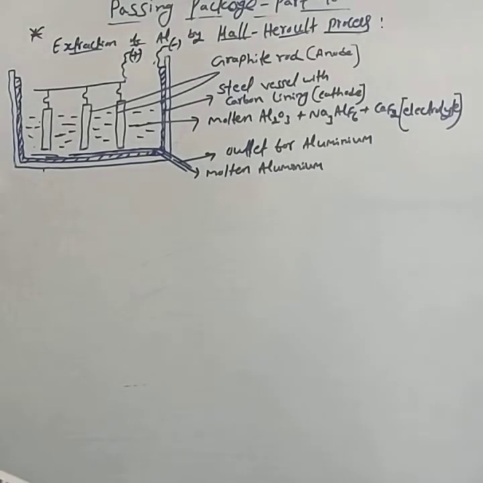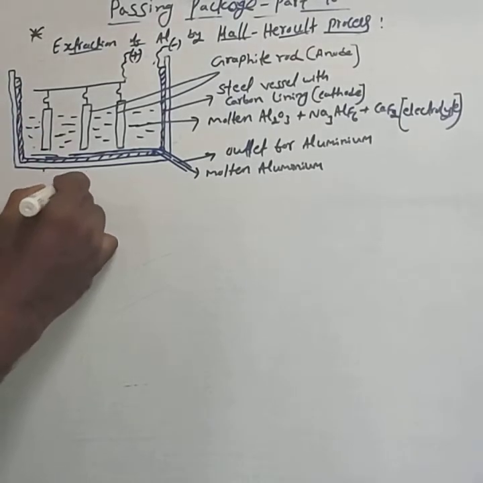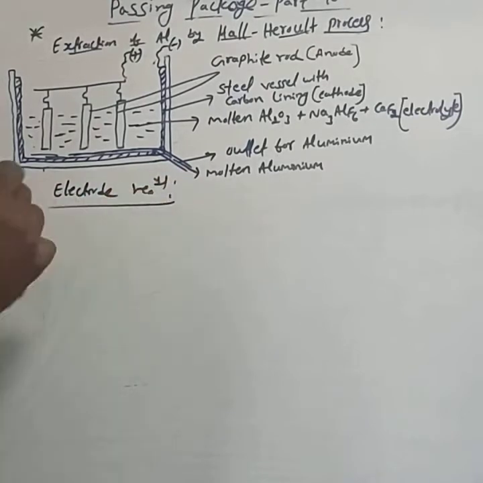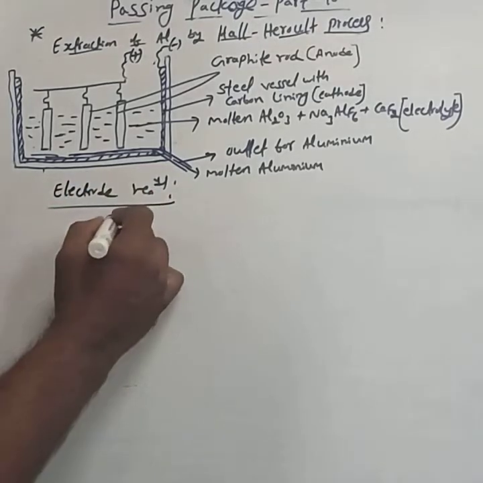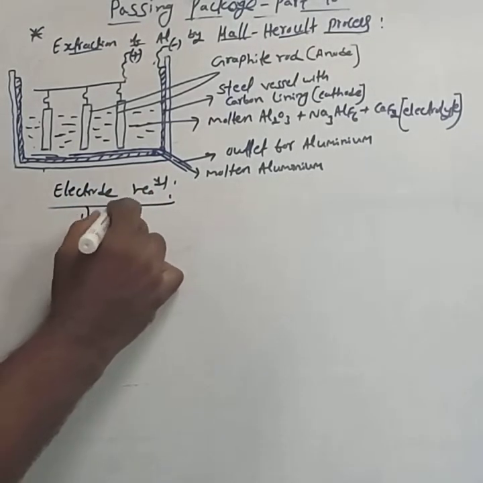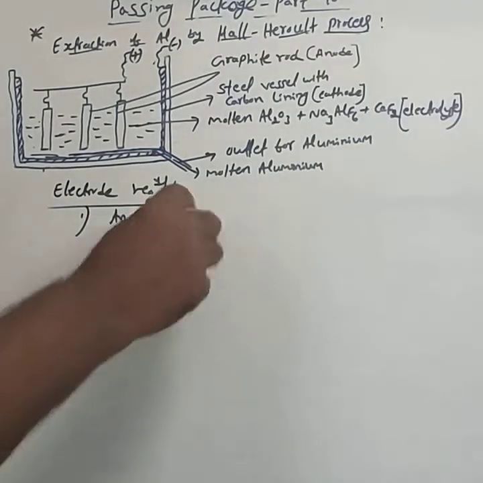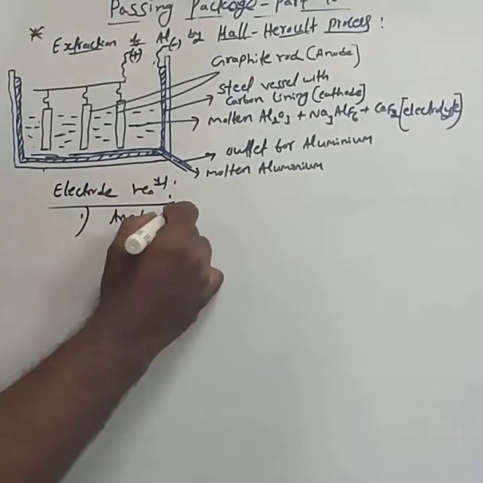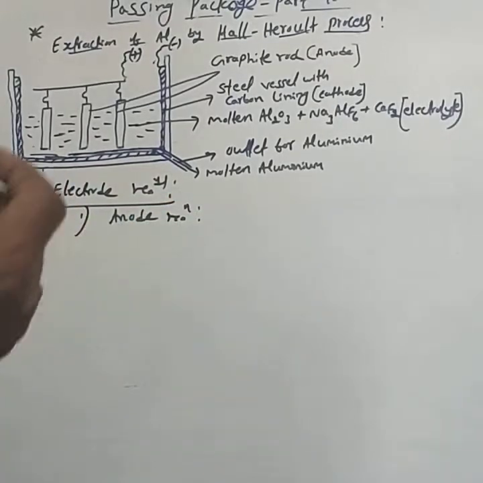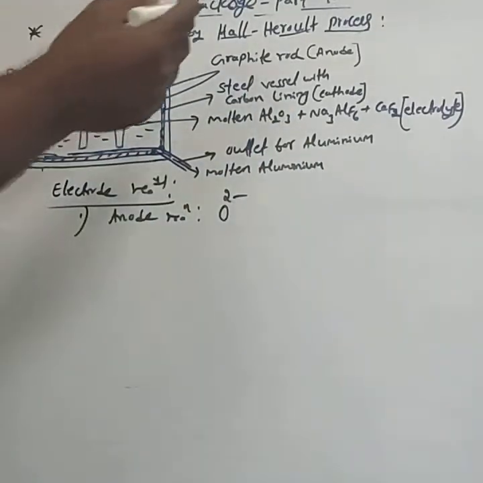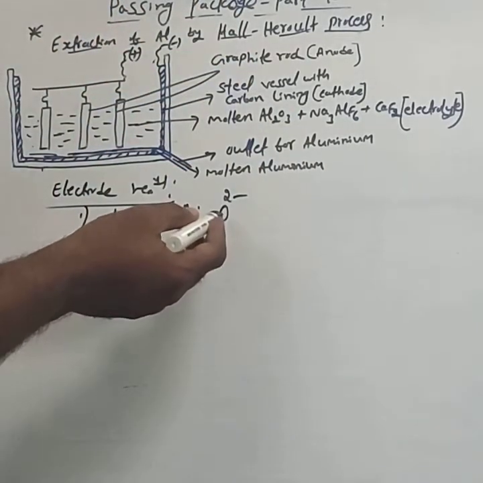In this question, you have to consider the electrode reactions, meaning the anode and cathode reactions and the overall reaction. First is the anode reaction. From the alumina Al2O3, oxide ion O2- is obtained.